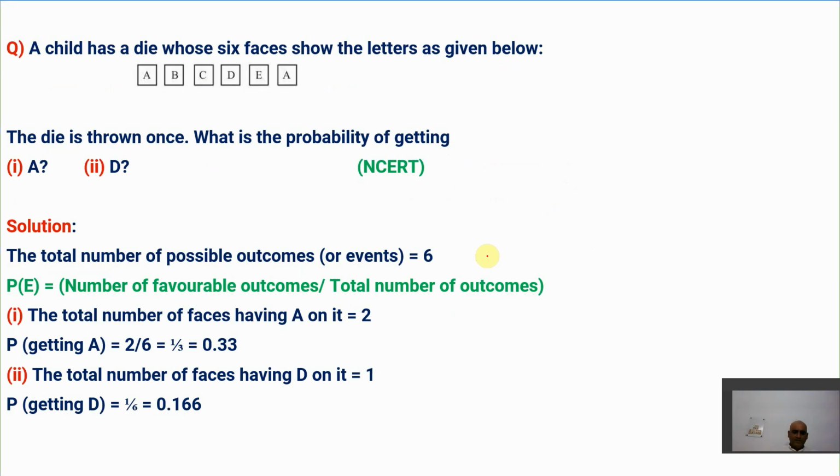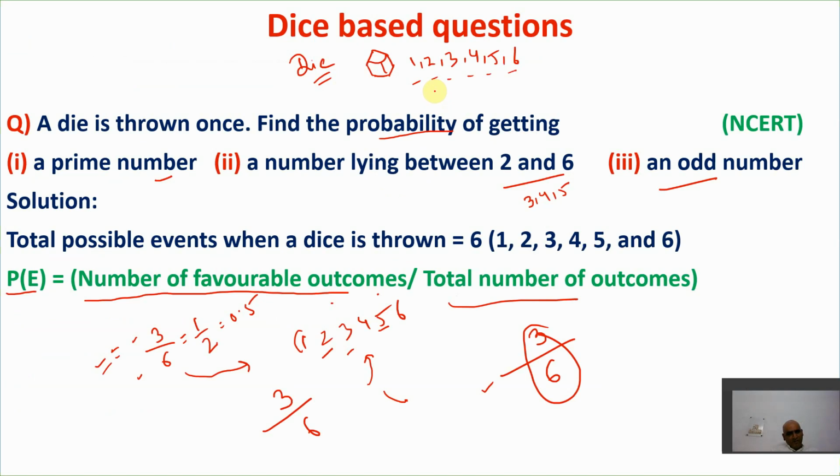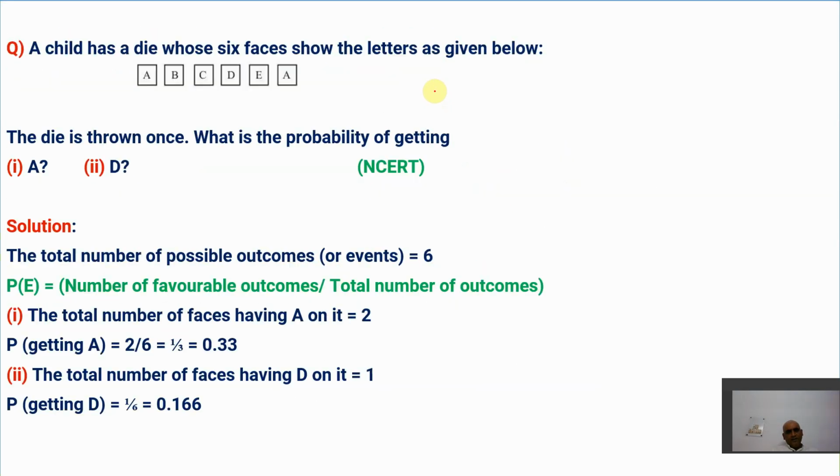Now, next here is a question: a child has a die whose 6 faces show the letters given. So again, a dice question is here. I have explained this question in a very detailed way, and I want this question to be homework for you. But for your convenience, I have written the solution here. First, solve the question by yourself.